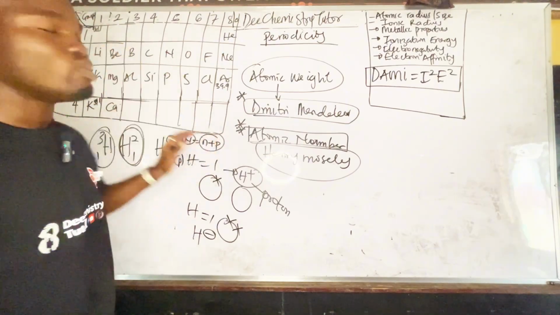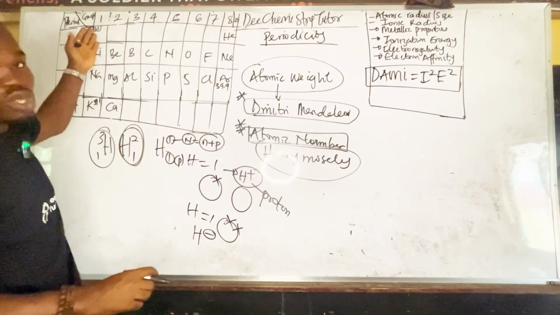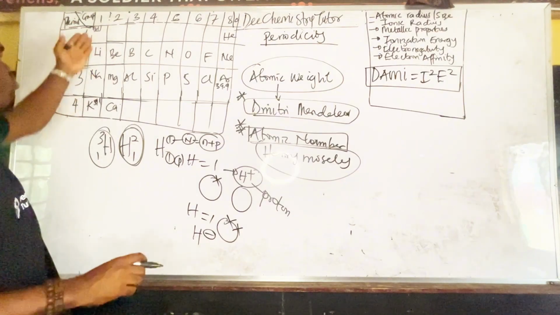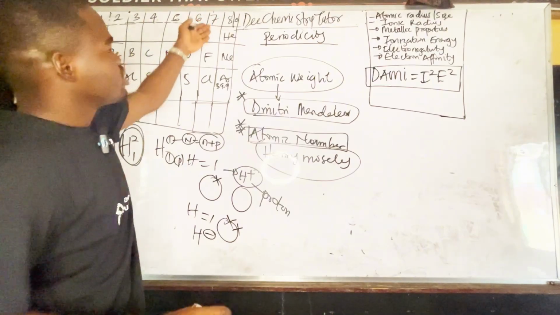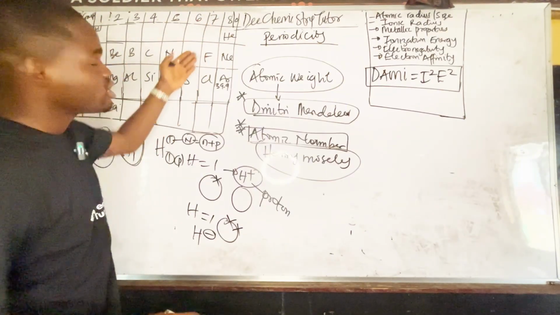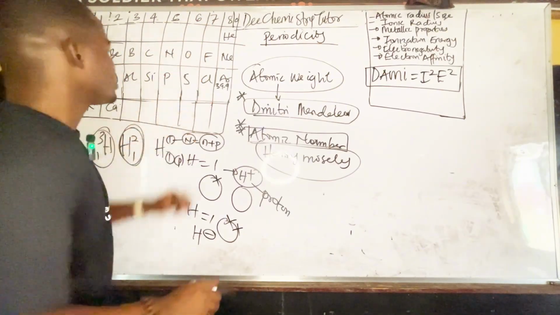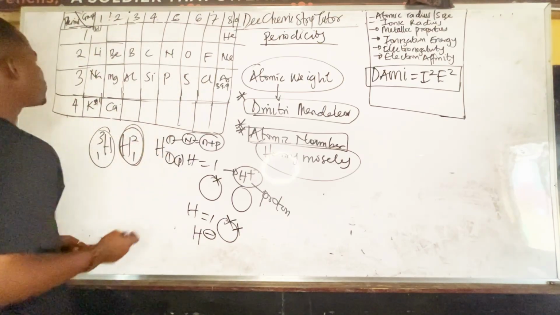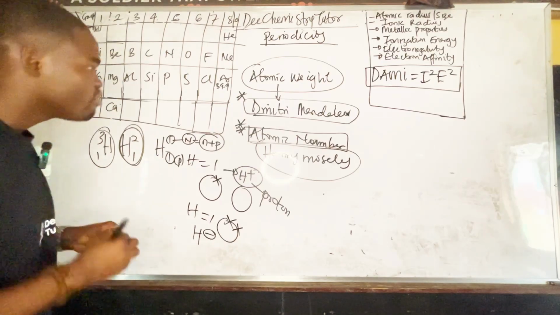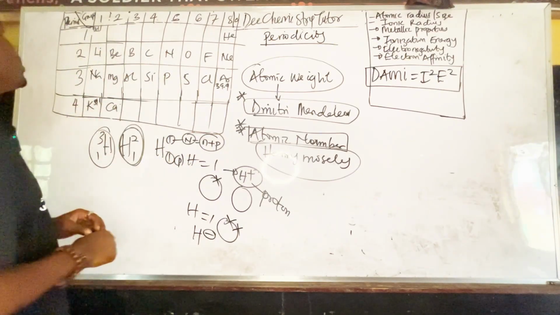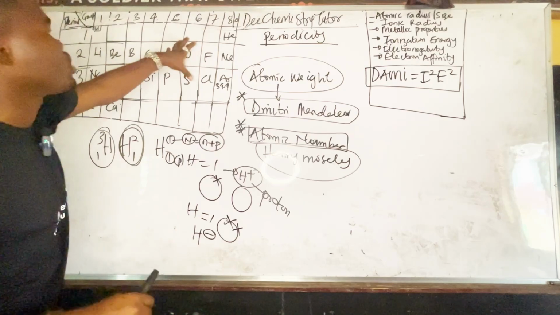And why is it not placed as a metal? It has some properties of metals, but it's a gas, and metals are not gases. Then here, some of them are gases. Can you see? So that's why it can fit into this place too. So that's one thing that you have to take note of. Very, very important.